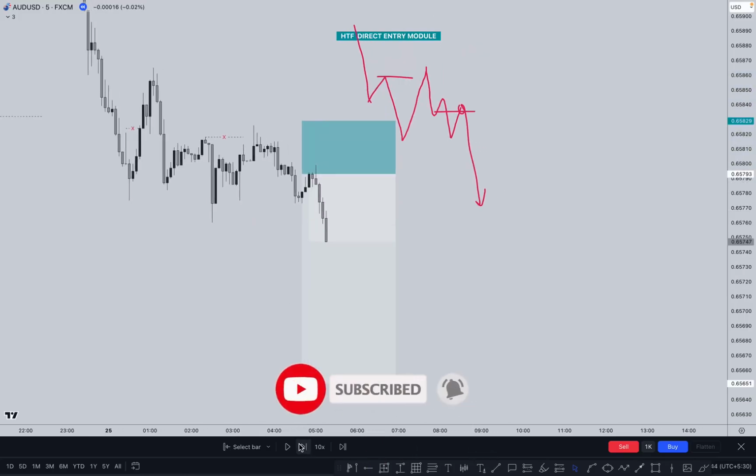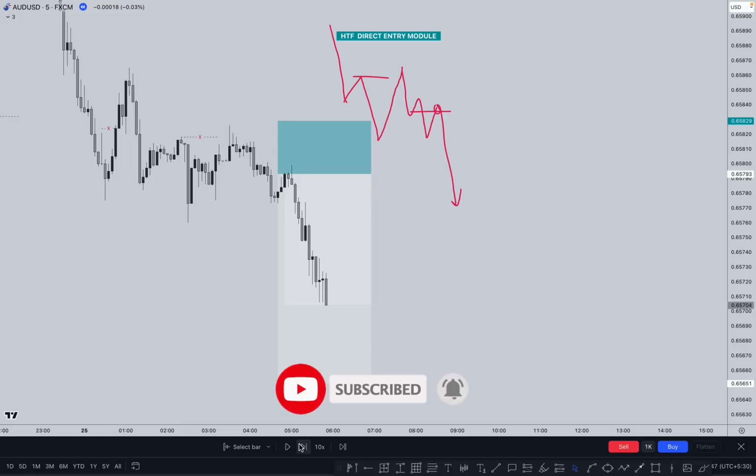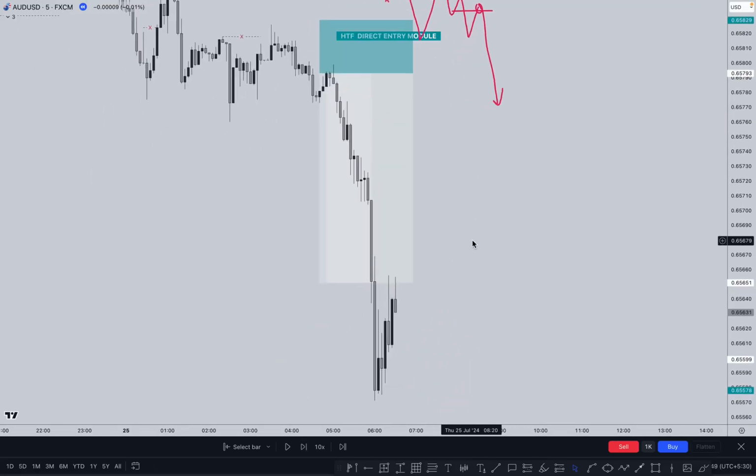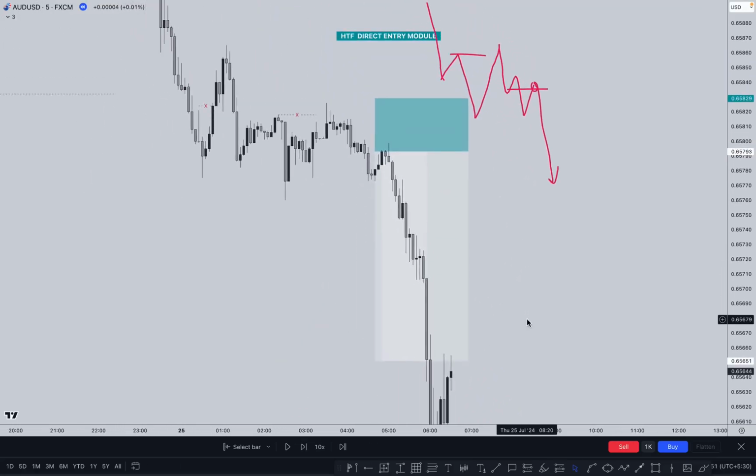The market started pushing downside, and finally the market hit our target. So this is a very simple thing. When market momentum is bearish and creates a structure like this, this is our entry model based on the higher time frame. In this case, you don't need to use any other time frame, like 1 minute or 5 minutes. You take entry directly as per your higher time frame.